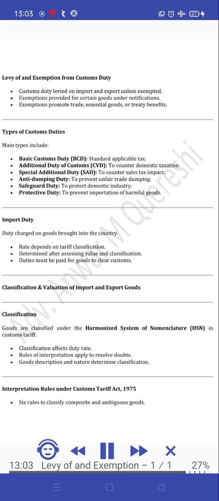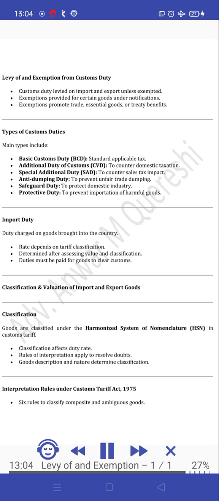Types of customs duties. Main types include Basic Customs Duty (BCD), Additional Duty of Customs (CVD), to counter domestic taxation; Special Additional Duty (SAD), to counter sales tax impact; Anti-dumping duty, to prevent unfair trade dumping; Safeguard duty, to protect domestic industry; Protective duty, to prevent importation of harmful goods; Import duty, duty charged on goods brought into the country. Rate depends on tariff classification, determined after assessing value and classification. Duties must be paid for goods to clear customs.